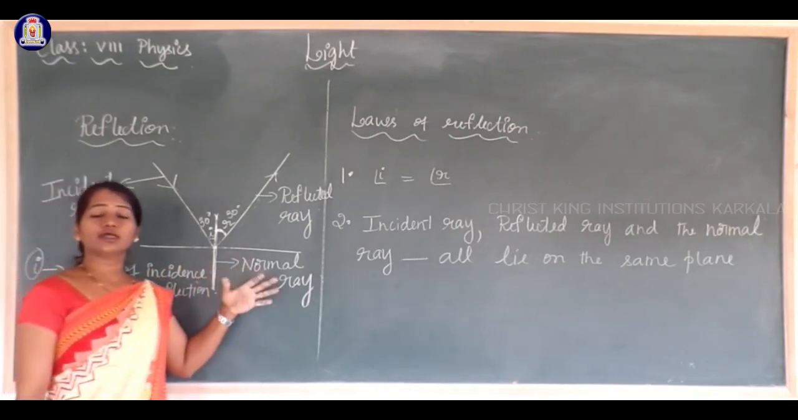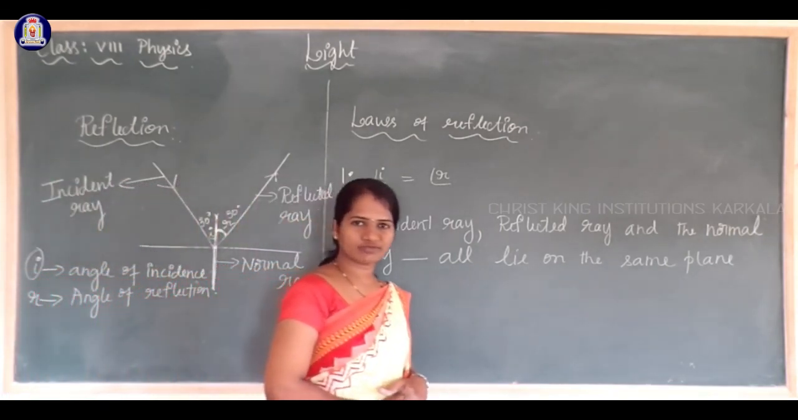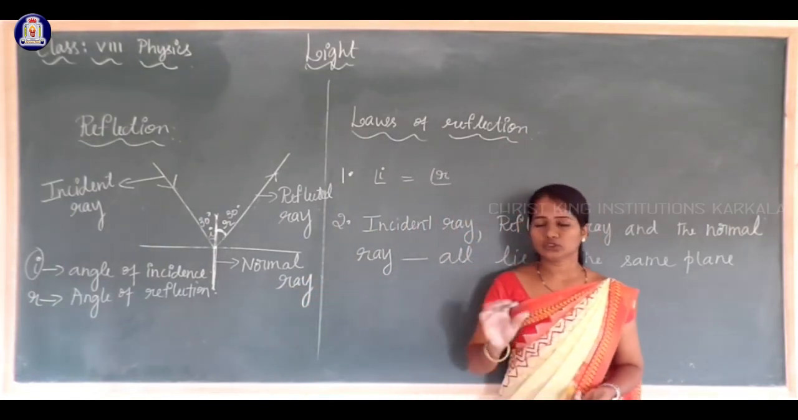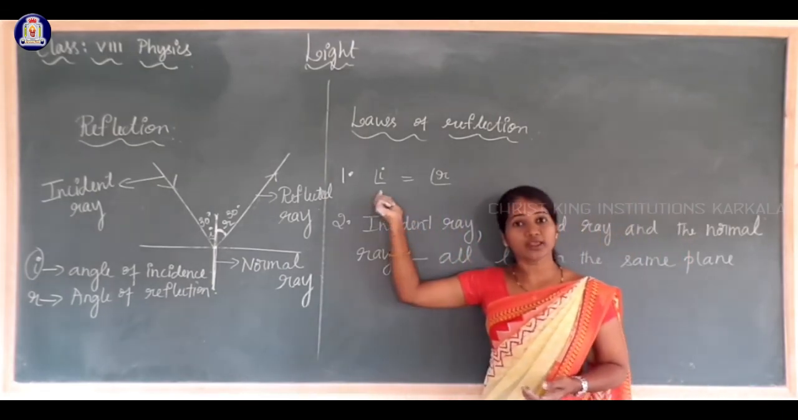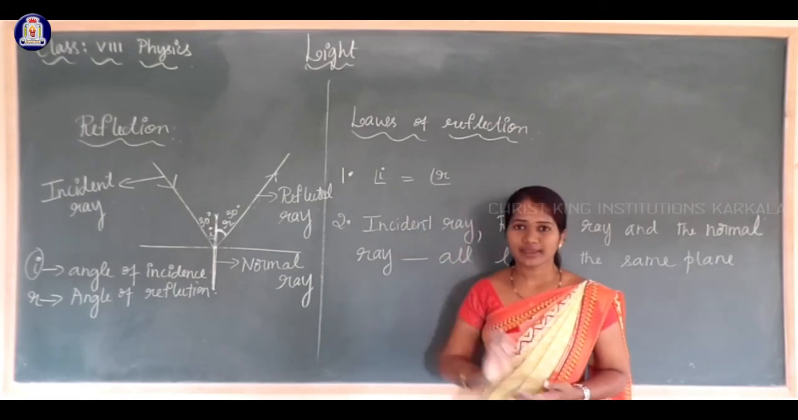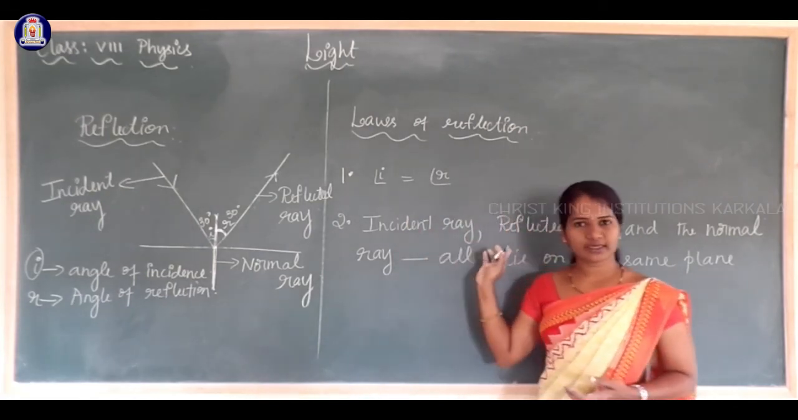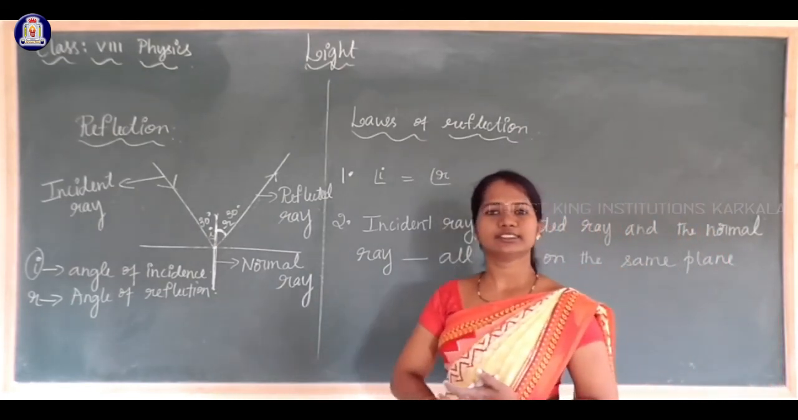So there are two laws of reflection. Which are the two laws? The first law can be stated as: during reflection, the angle of incidence is always equal to the angle of reflection. The second law can be stated as: the incident ray, reflected ray and the normal ray all lie on the same plane.